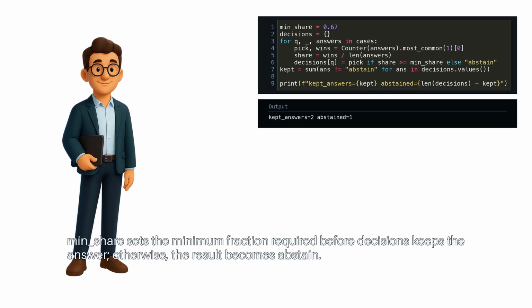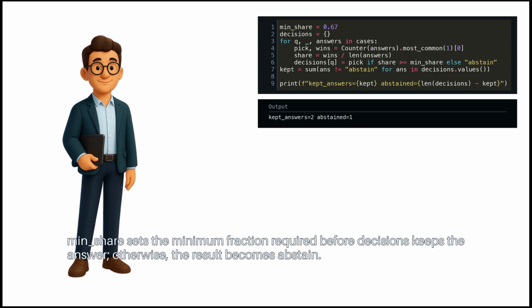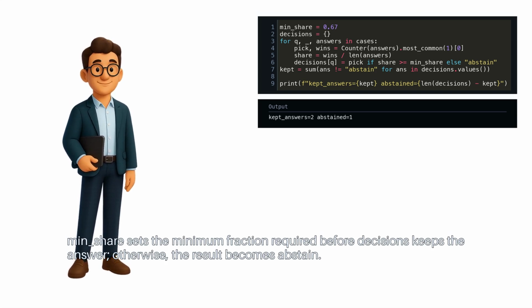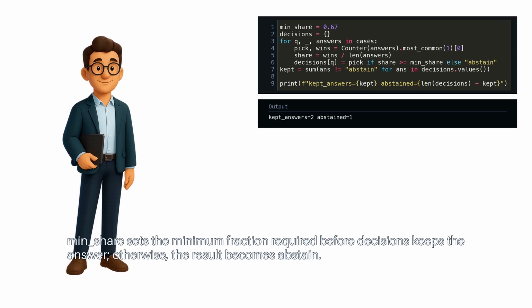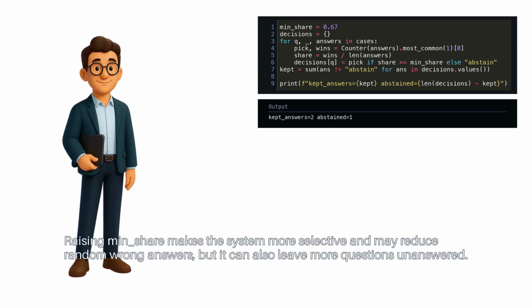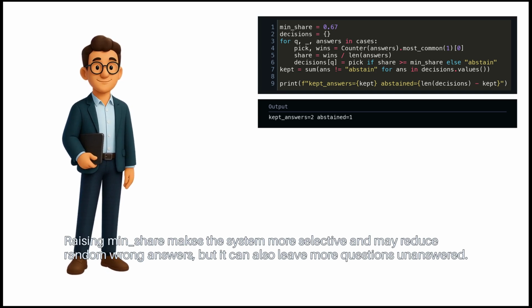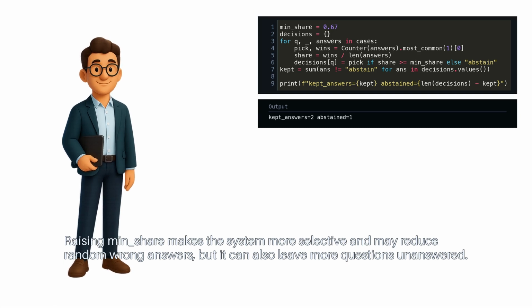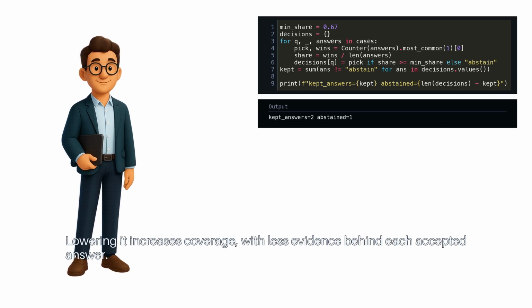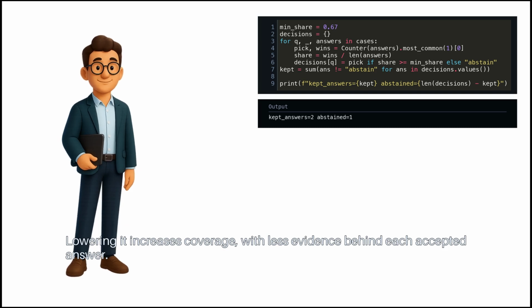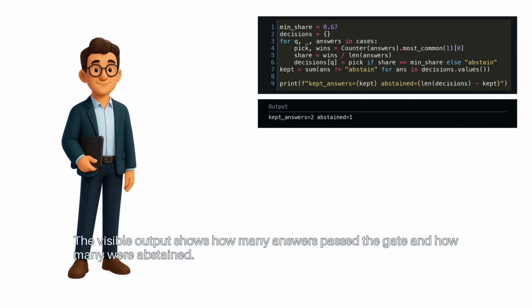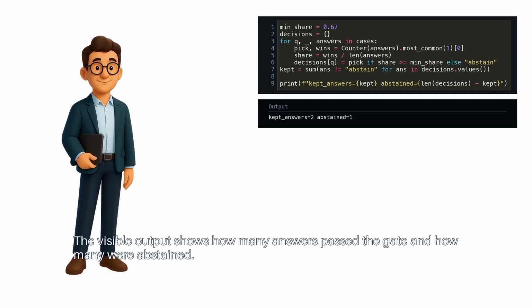Min-share sets the minimum fraction required before the decision keeps the answer. Otherwise, the result becomes abstain. Raising min-share makes the system more selective and may reduce random wrong answers, but it can also leave more questions unanswered. Lowering it increases coverage, with less evidence behind each accepted answer. The visible output shows how many answers passed the gate and how many were abstained.